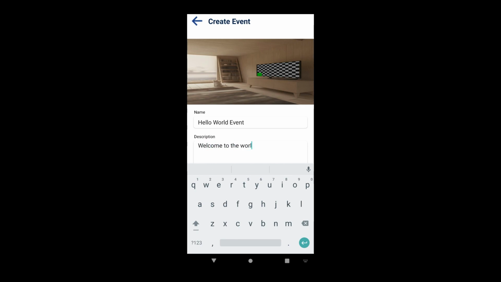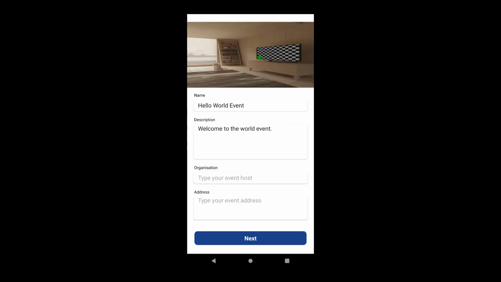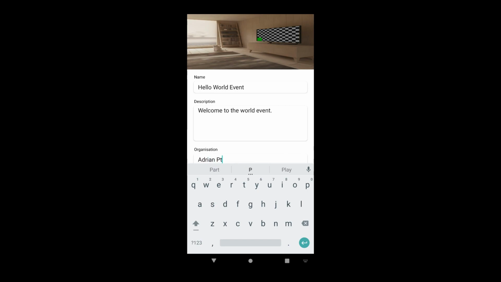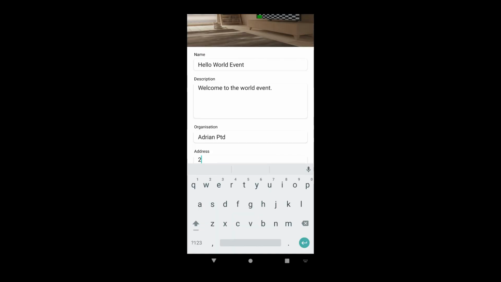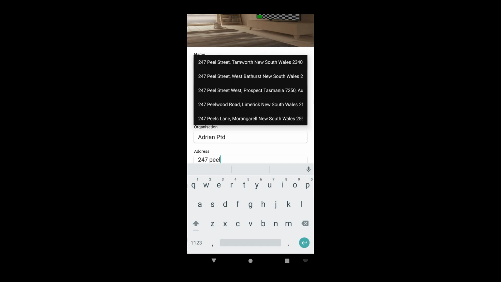Users can also upload a photo for the event background. Depending on their device permissions, they can either be directed to the camera to take a new photo, or to the gallery to upload one they took earlier.